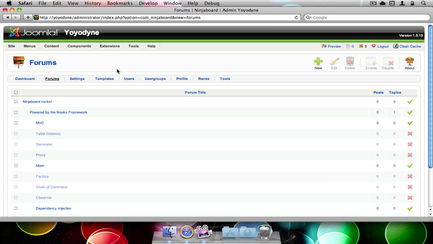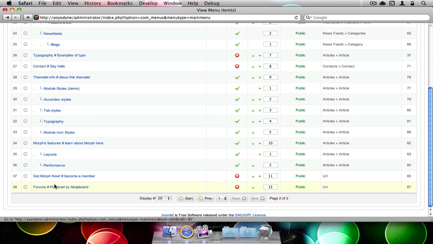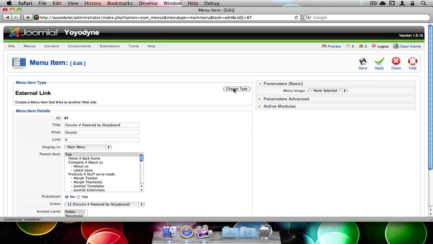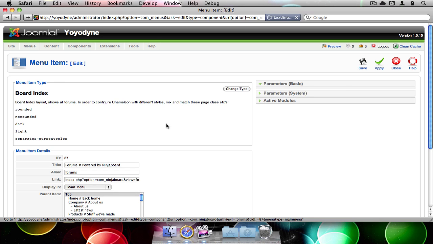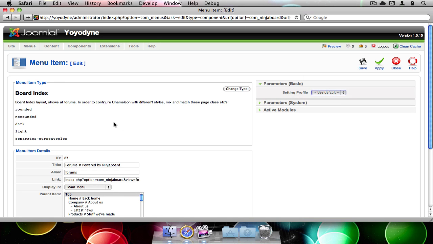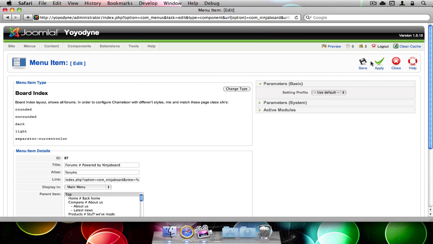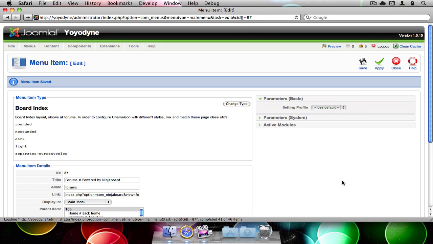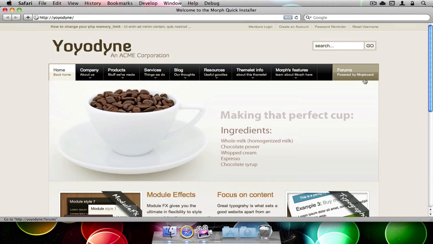So let's see how that looks on the front end after we enable a menu link that I prepared over here. Let's just change that to a Ninjaboard link here, and board index, and choose default and published to yes. So saving that, back to Mocha and refresh. We see a link over here, so let's click that.